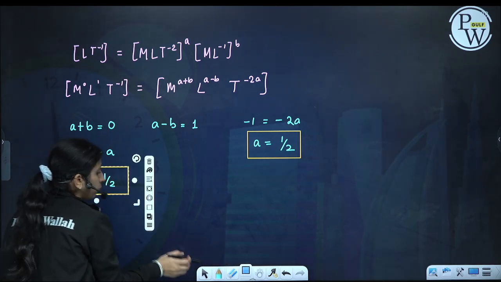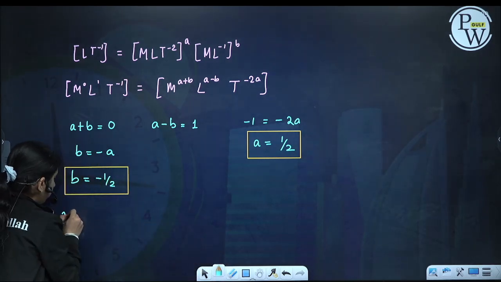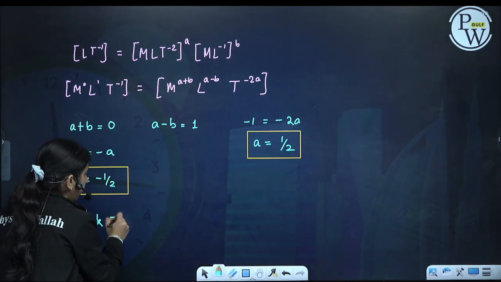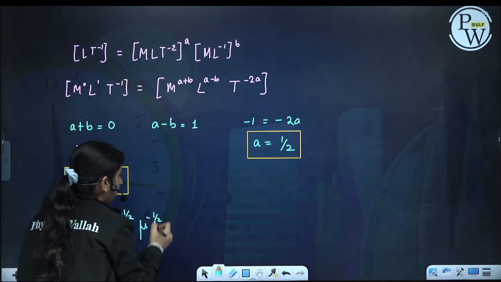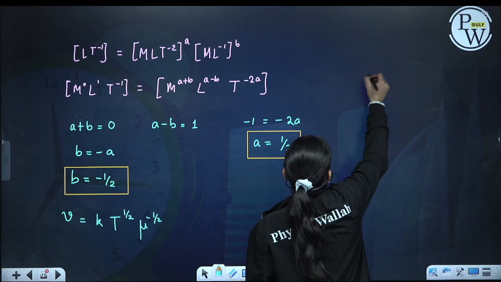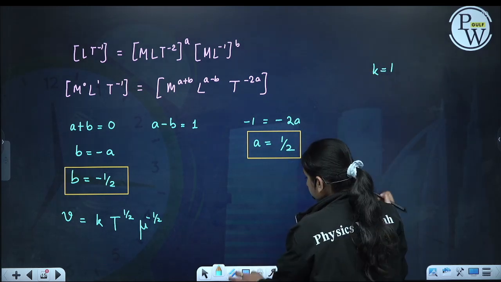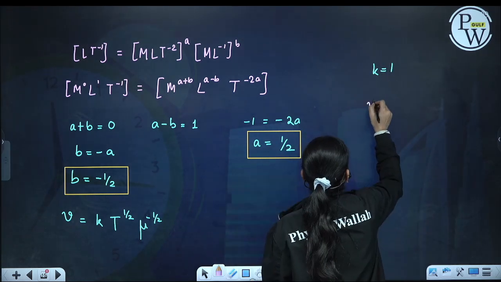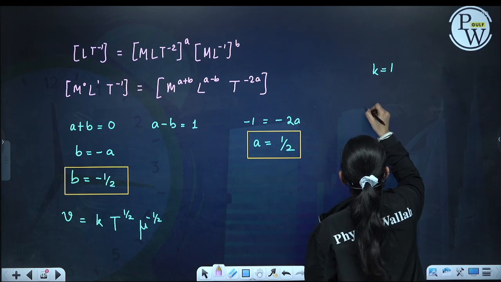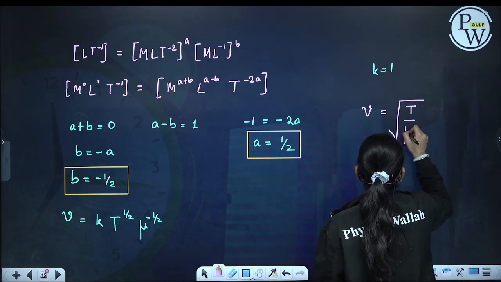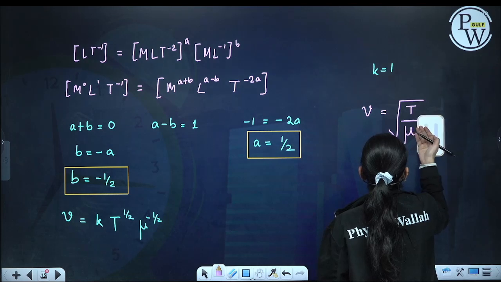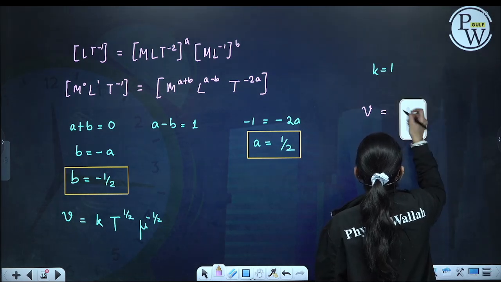So what is the formula? The formula will look like v is equal to K T raised to the power 1 by 2 mu raised to the power minus 1 by 2. K is equal to 1, this is found experimentally. So the speed of the wave in a string is under root of T by mu.